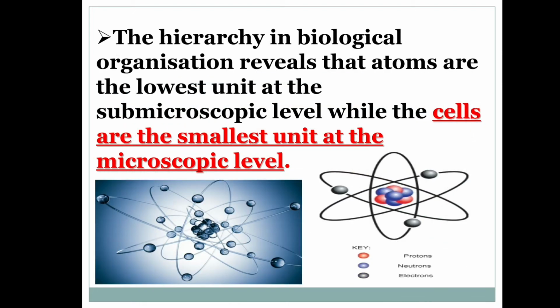The hierarchy in biological organization reveals that atoms are the lowest unit at the submicroscopic level, while cells are the smallest unit at the microscopic level.